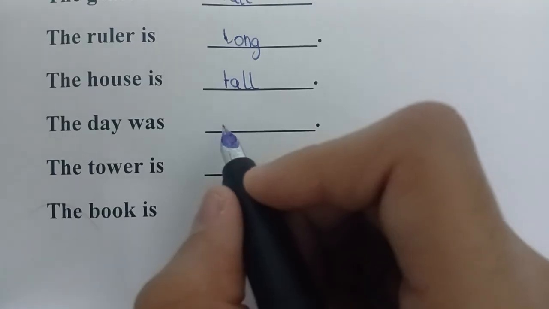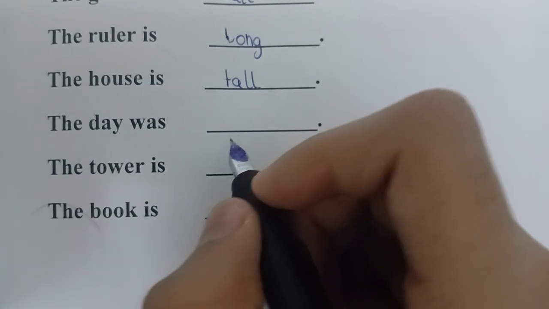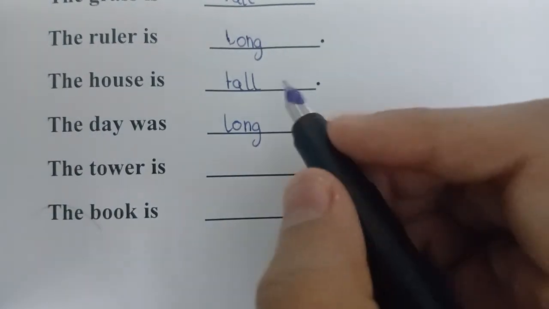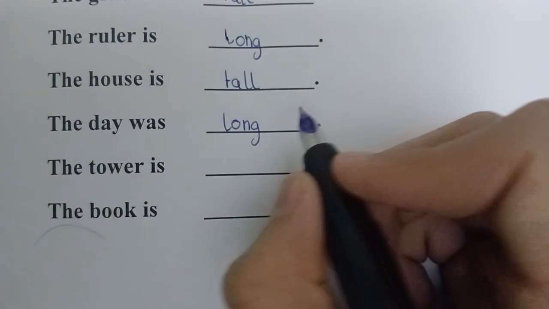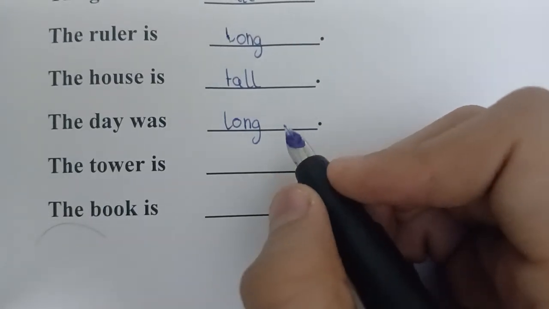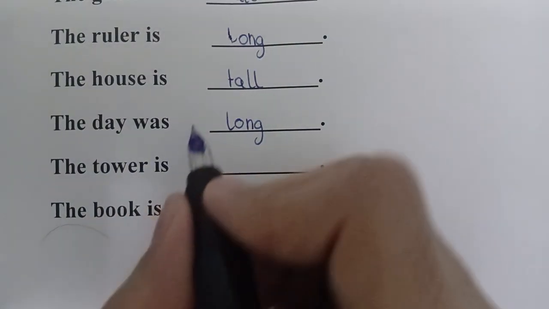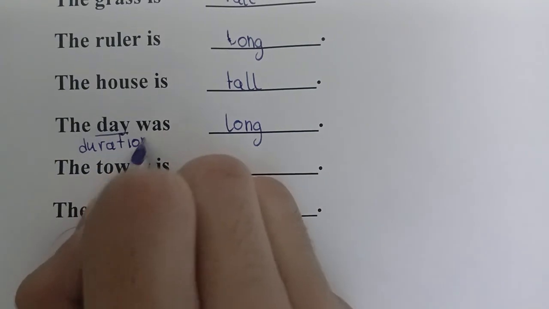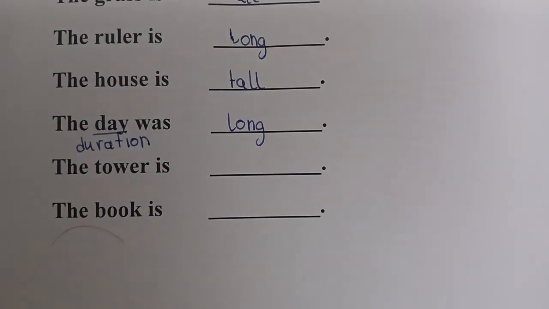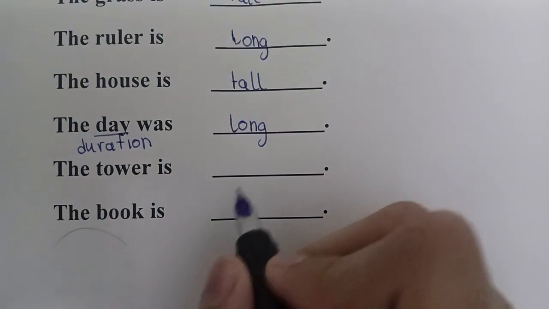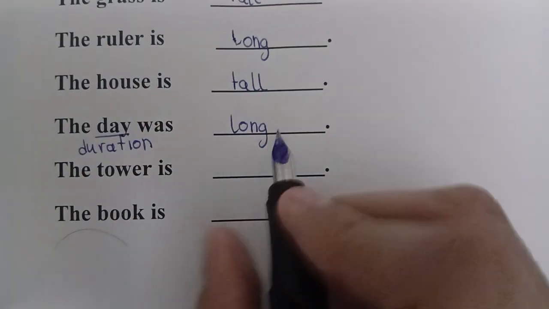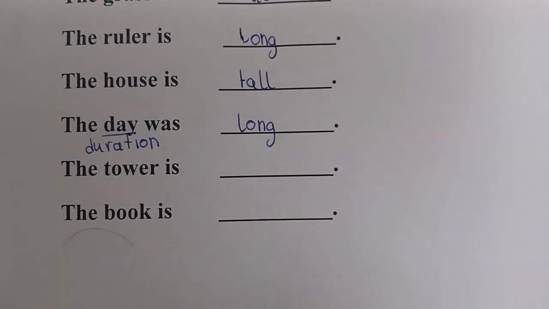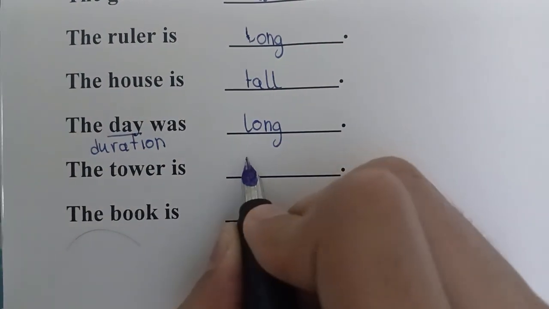The next is the day was. The day was long. Yes, the day was long because when we saw at first that long can be described as duration. The day is a duration. I'm gonna write it, duration. So it is gonna be long. The day was long. The next is the tower is. It's the easiest one. The tower is tall because it's a standing thing, so it is gonna be tall.